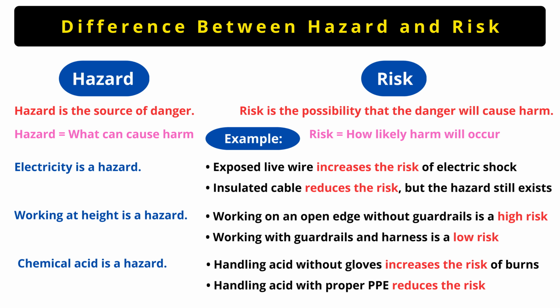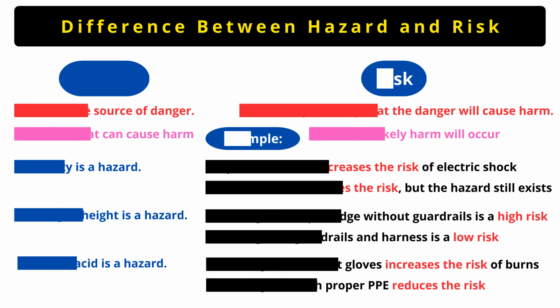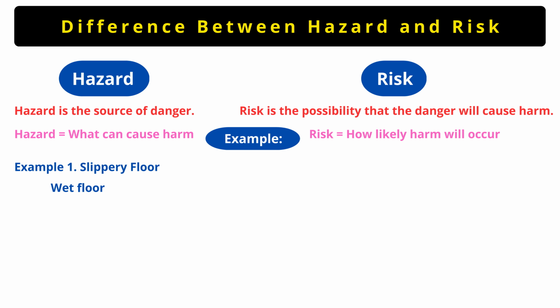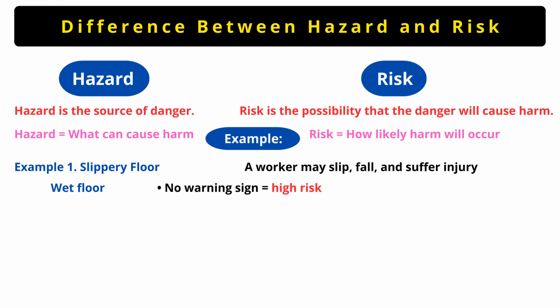Now let us look at some practical risk examples to make this even clearer. Imagine a wet floor. The hazard there is the wet floor. The risk is that a worker may slip, fall and get injured. If there is no warning sign, the risk is high. If warning signs are placed and the floor is cleaned, the risk becomes low.